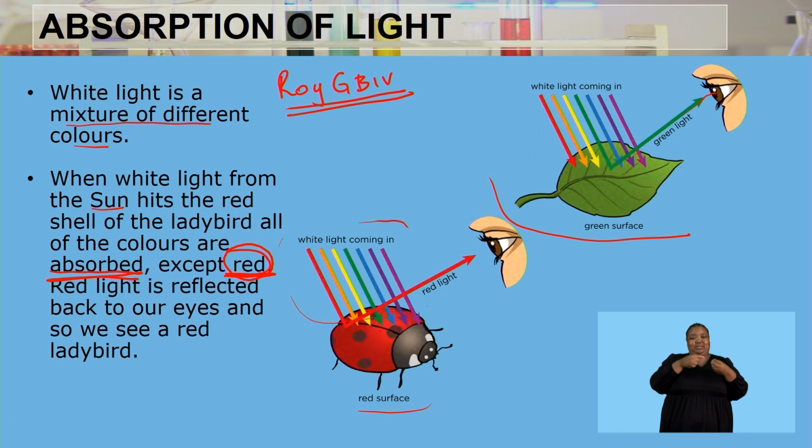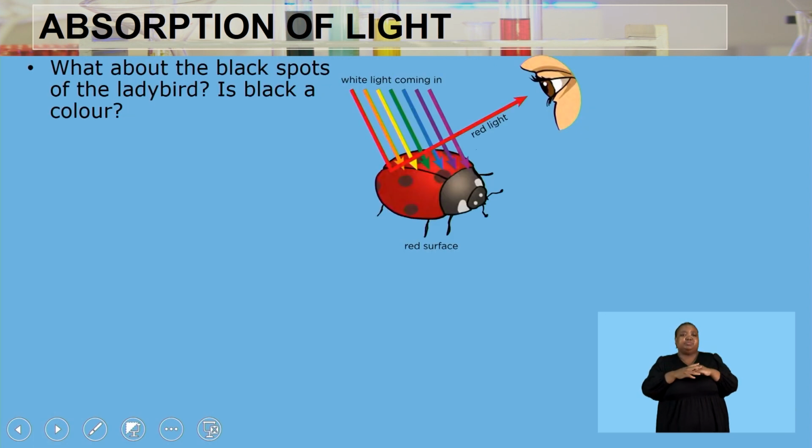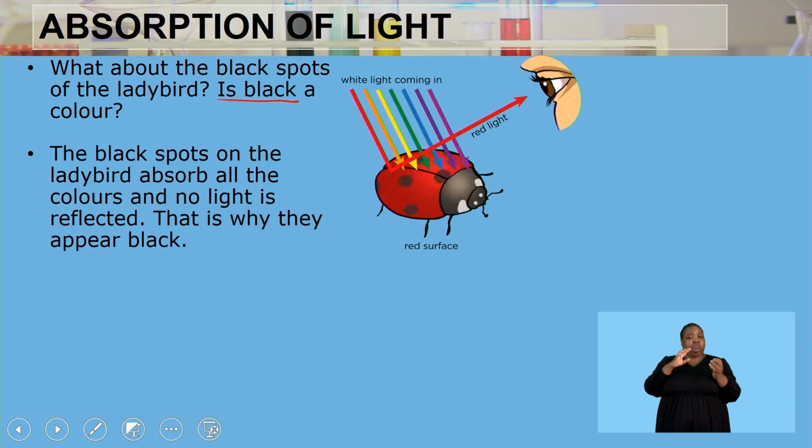Now, as we have said, the ladybird has 2 different colors, as we can see here. We have the red and we also have the black. We have discussed how we're seeing the red. Now, what about the black color? What about the black spots of the ladybird? Is black a color? We do know that that black spot on the ladybird absorbs all the colors and no light is reflected.